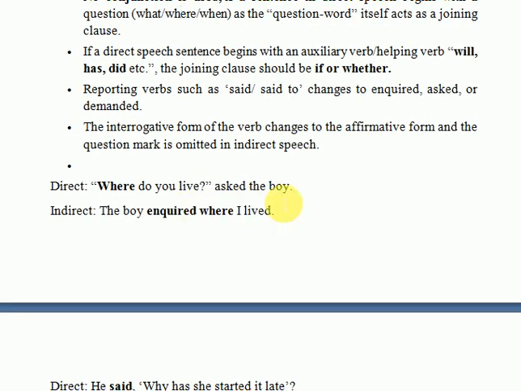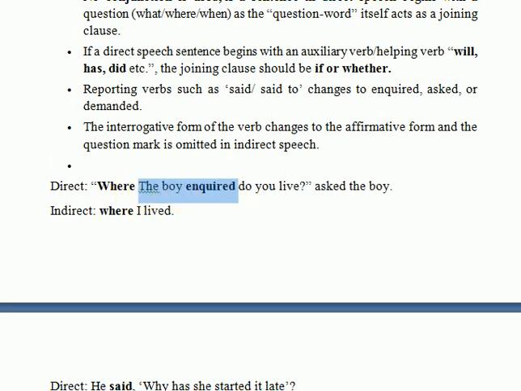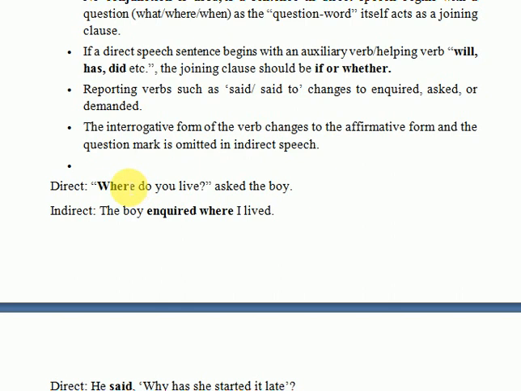For example, in the first example, that is, "Where do you live?" asked the boy, or said the boy. This is the reporting verb which is in the past, and this formation of the sentence tells us directly that this is an interrogative sentence which starts with the direct question word where. So we are going to write down the reporting verb part. The boy inquired. We may also write the boy asked, where do you live? So where would come directly over here, and that would work as a conjunction. And do you live, since this is the interrogative formation, we are not supposed to write it interrogatively; rather we have to change that into affirmative formation.